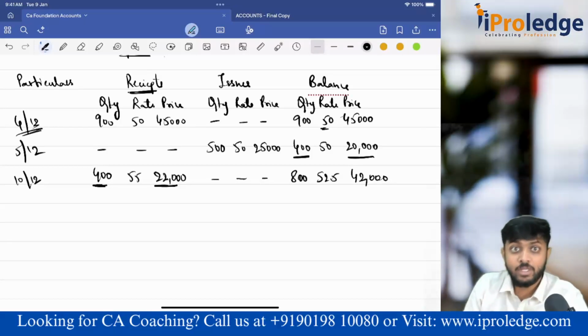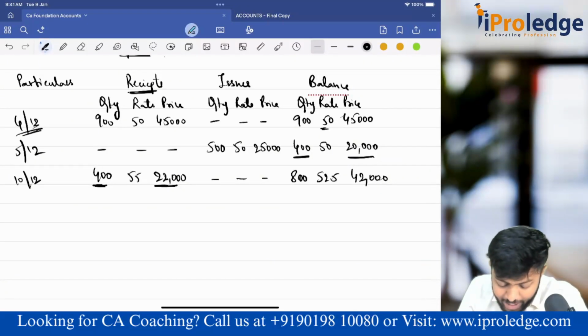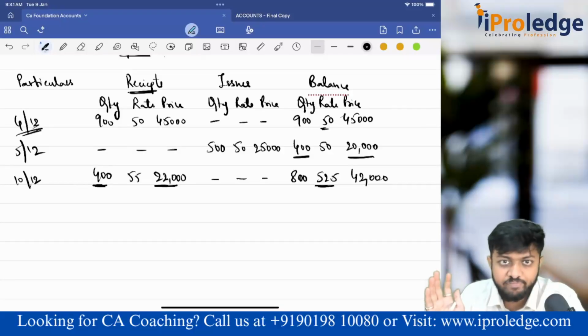See, in periodic we did weighted average in the end. We took all the prices there. Here, the moment a purchase or sale is happening, weighted average is happening. This is the weighted average price as of these purchases and sales.